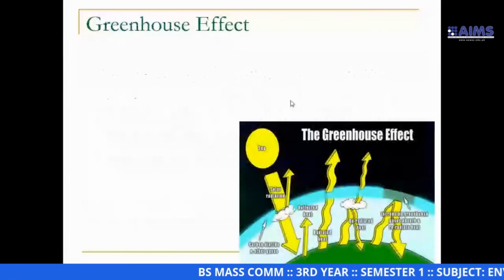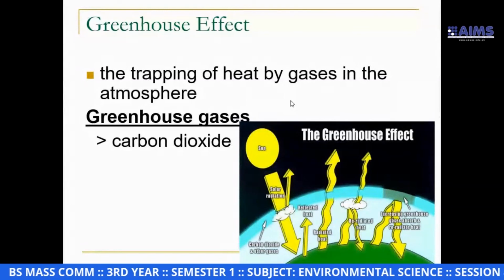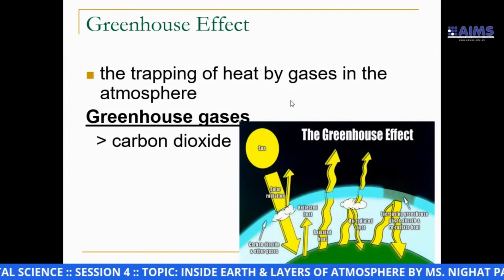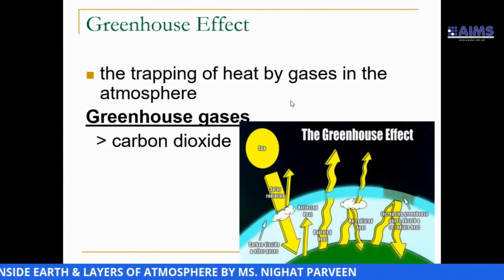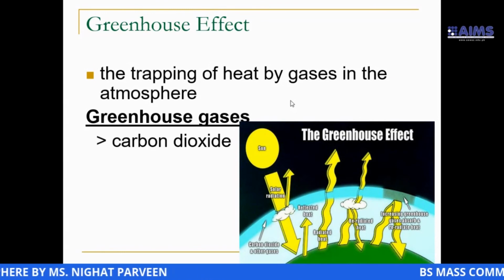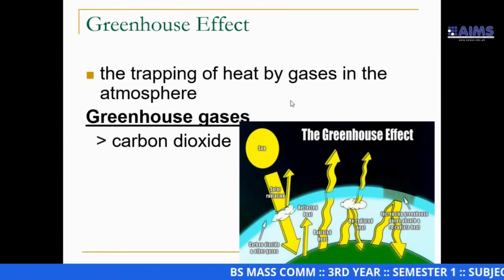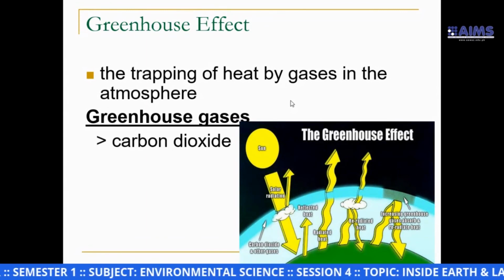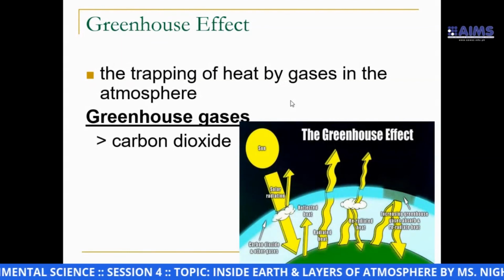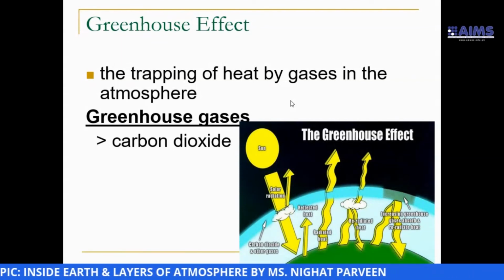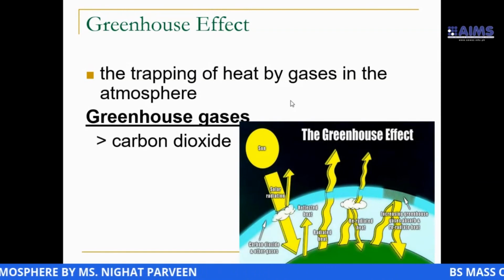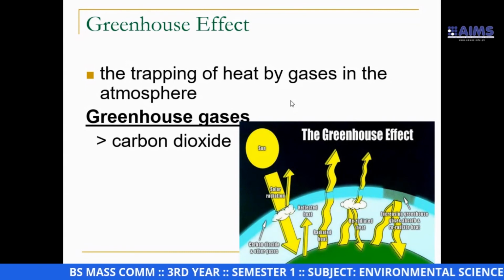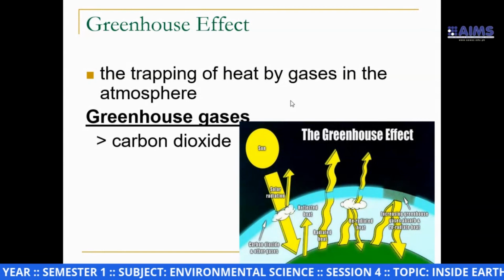If we talk about the greenhouse gases, they are carbon dioxide on the top, so you have to write carbon dioxide first. Ranking is done according to the concentration of the gas in the atmosphere. Mind my words, if you are listing greenhouse gases, on the top you will place carbon dioxide. What is the reason behind it? The reason is that carbon dioxide is present at the highest concentration among greenhouse gases.